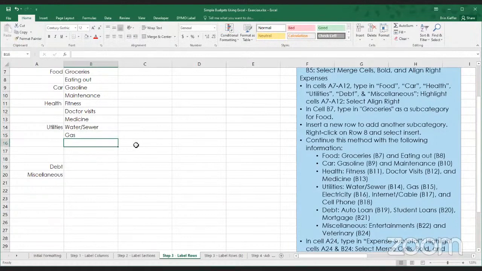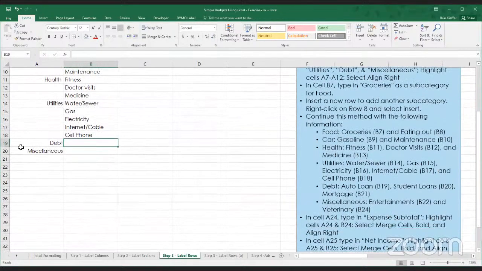All right. Electricity is going to be in cell B16. Internet and cable will be B17. And cell phone will be in cell B18. And once again, if you're working along with me, you may have different categories. You are welcome to add them in as we go or go back later and do the same.